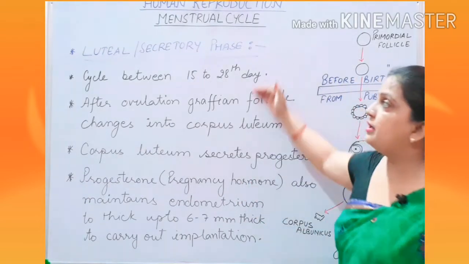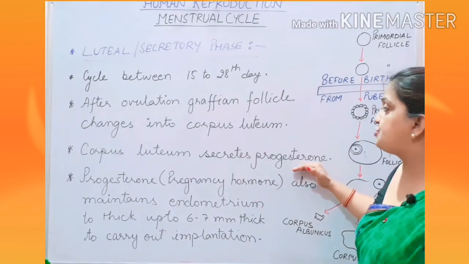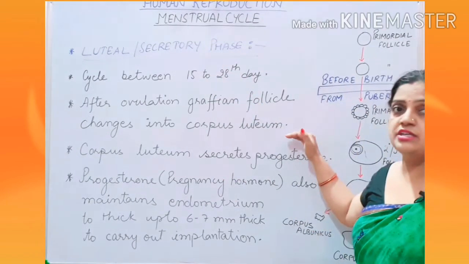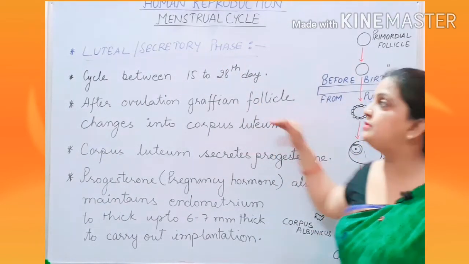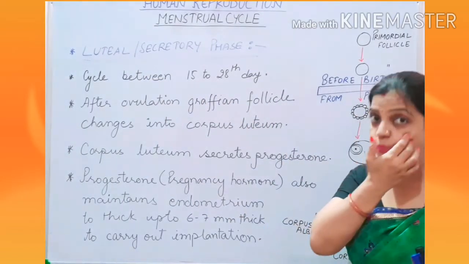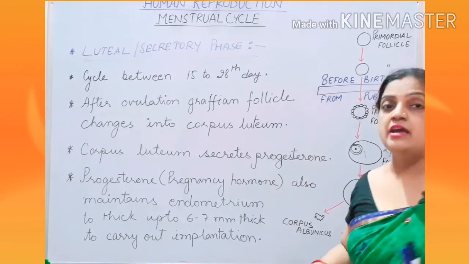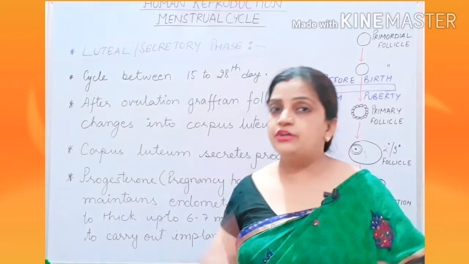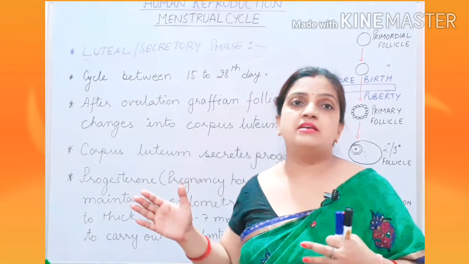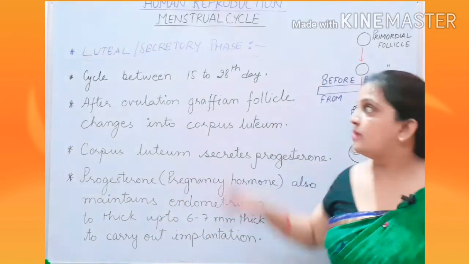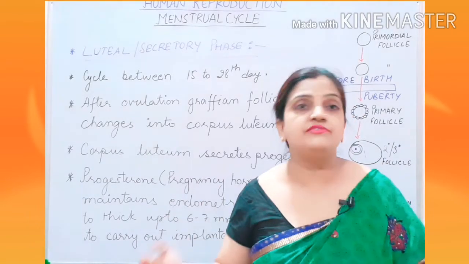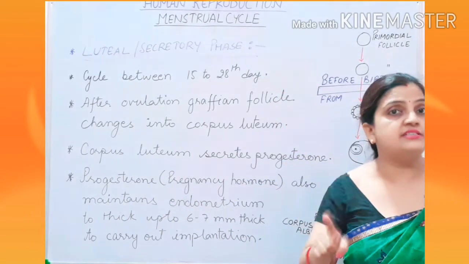So children, during your luteal phase, progesterone hormone is secreted, hence it is called the secretory phase. During the luteal phase, corpus luteum is formed, that is why it is called the luteal phase. And now children, I hope that you have understood these phases, what are the changes in the follicular phase during the development of the follicles, and what phases are taking place. Now children, after this luteal phase, what will happen? Menstruation will start if fertilization doesn't occur.